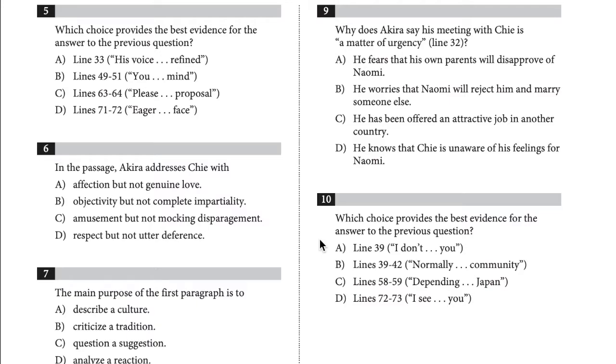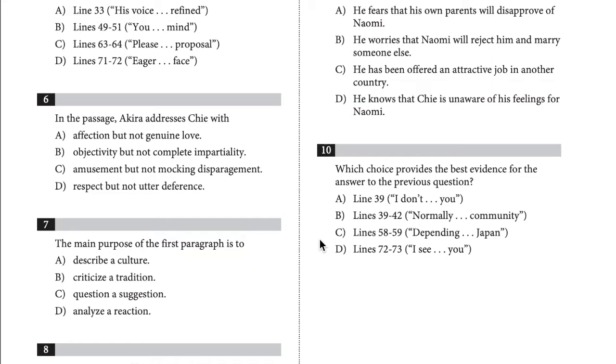Okay, so last question, question 10. Choice B is the best answer. In lines 39 through 42, Akira clarifies that the matter of urgency is that he has an opportunity to go to America as dentist for Seattle's Japanese community. Akira needs Chi's answer to his marriage proposal so he can decide whether to accept the job in Seattle. Choices A, C, and D do not provide the best evidence for the answer to the previous question. Choice A is incorrect because in line 39, Akira apologizes for interrupting Chi's quiet evening.